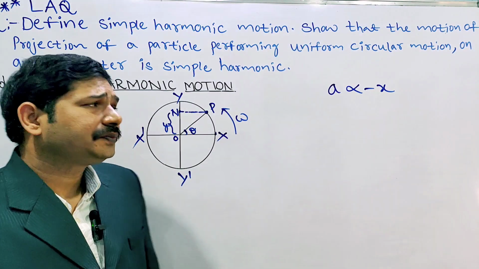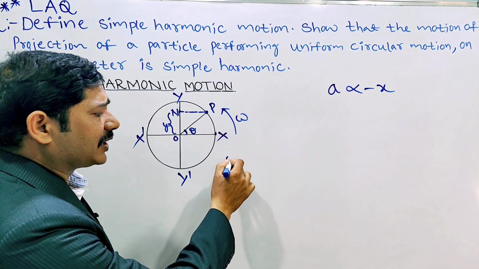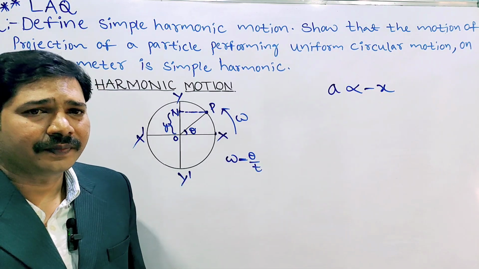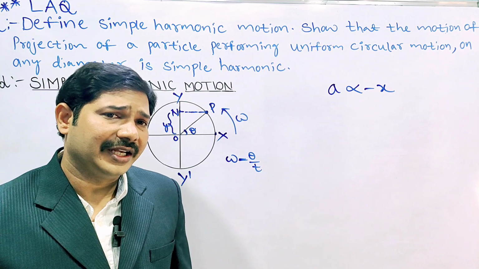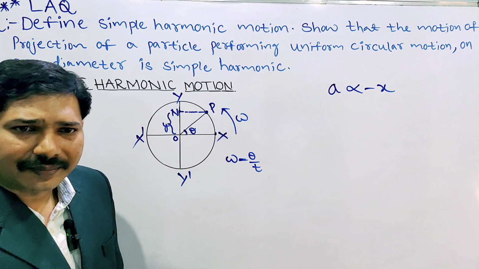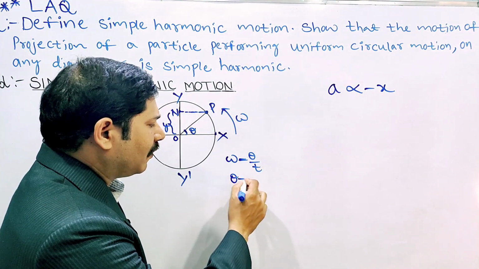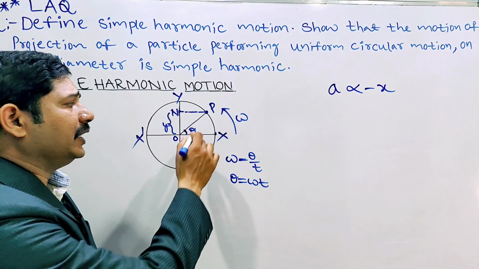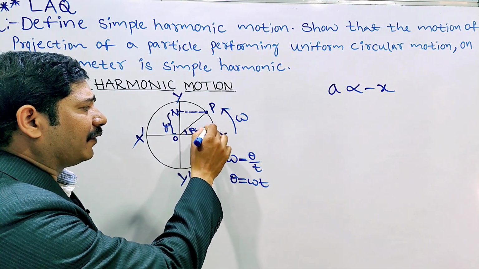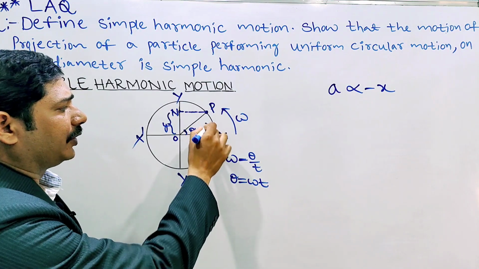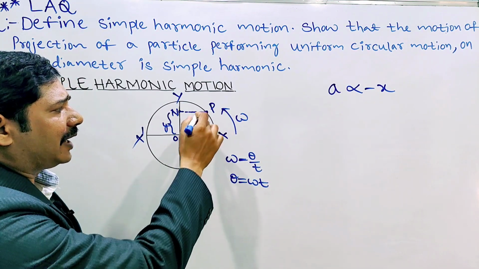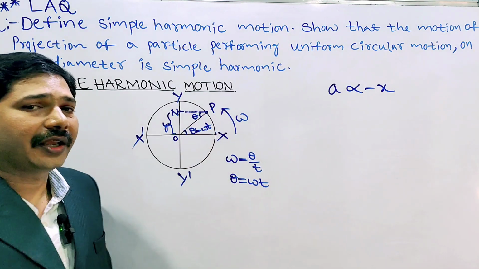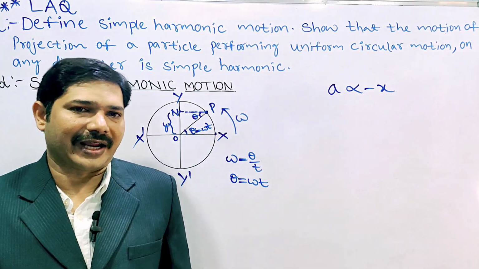Here we know that angular velocity is the rate of change of angular displacement, d theta by dt, simply theta by t. So theta equals omega into t. Instead of theta we can write omega t. The opposite angle is also theta, so that also we can take as omega t.